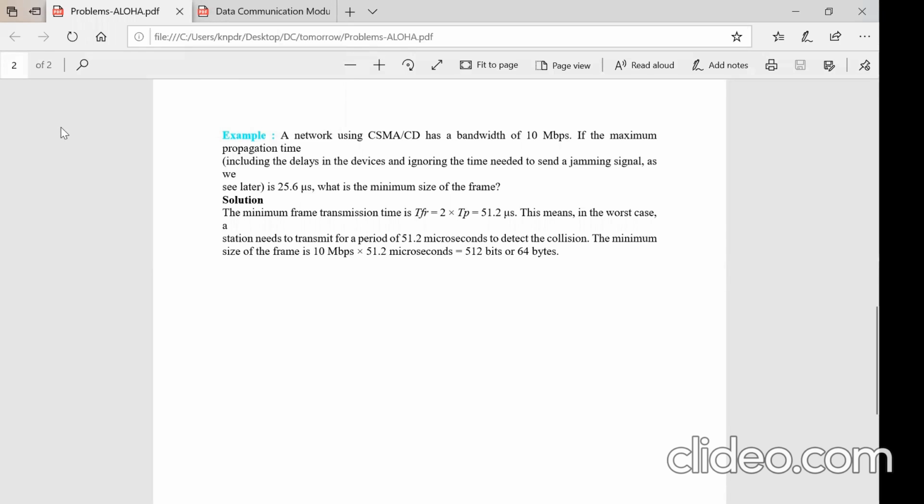The minimum size of the frame is, with 10 Mbps given here as the bandwidth, multiplied by 51.2, the frame transmission time, we get 512 bits, or if you convert that into bytes, we get 64 bytes. That is how the minimum size of the frame should be 64 bytes. It is simply a substitution, that's all.